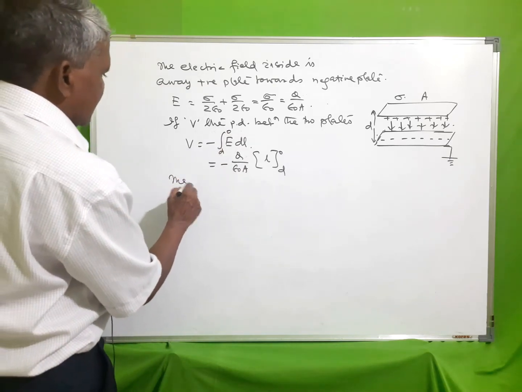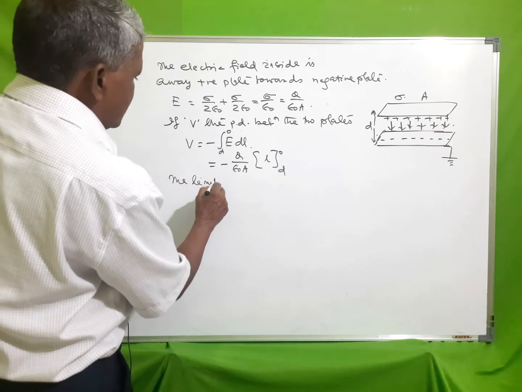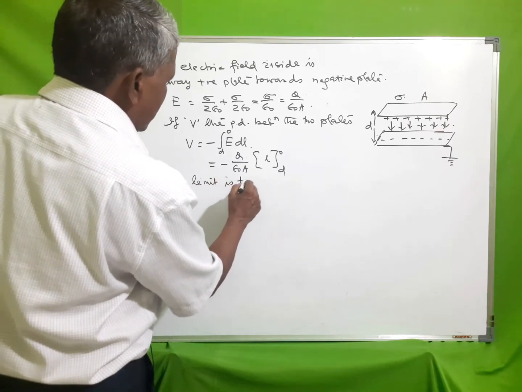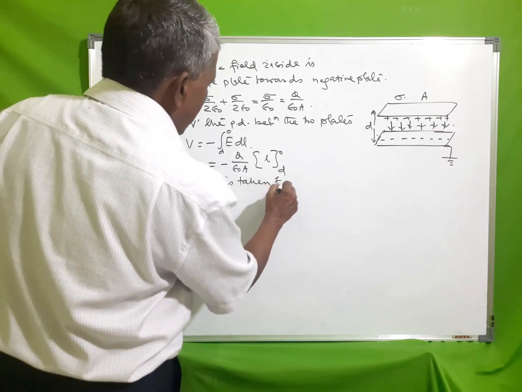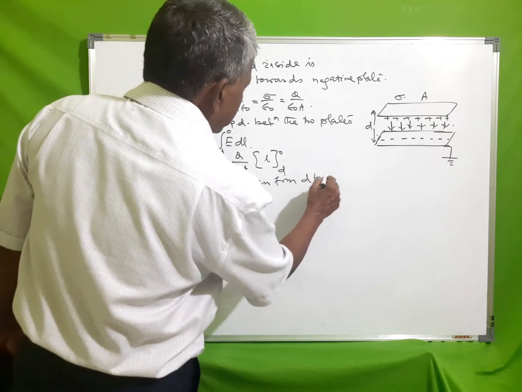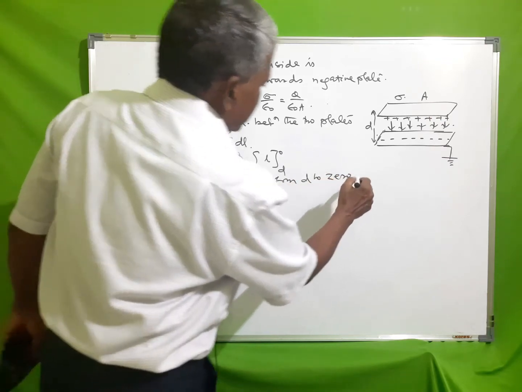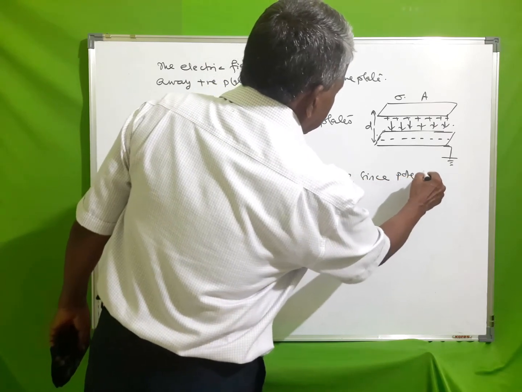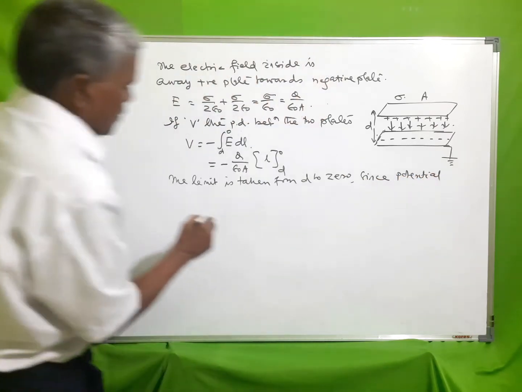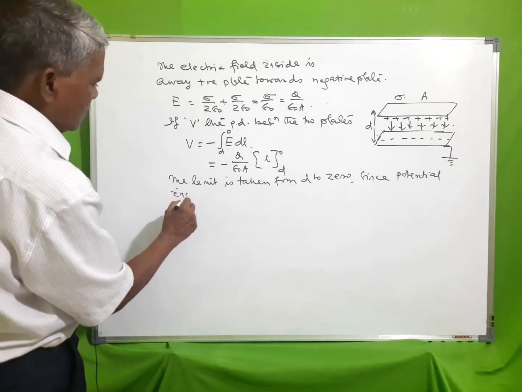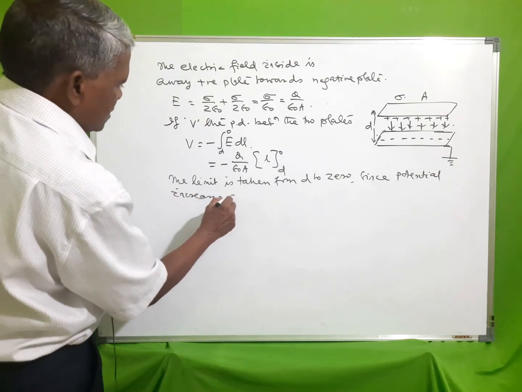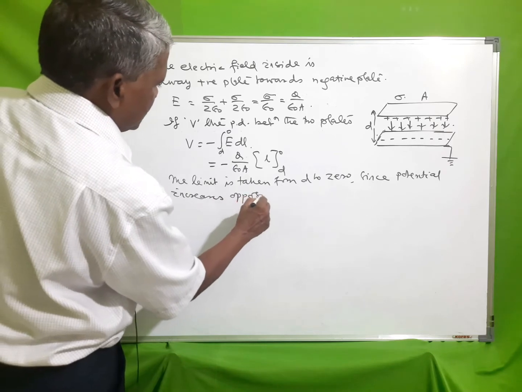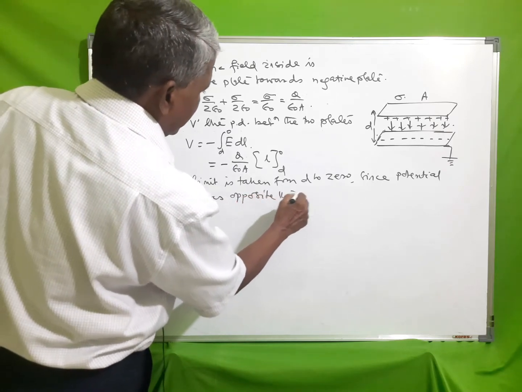The limit is taken from d to 0, since potential increases opposite to the electric field.